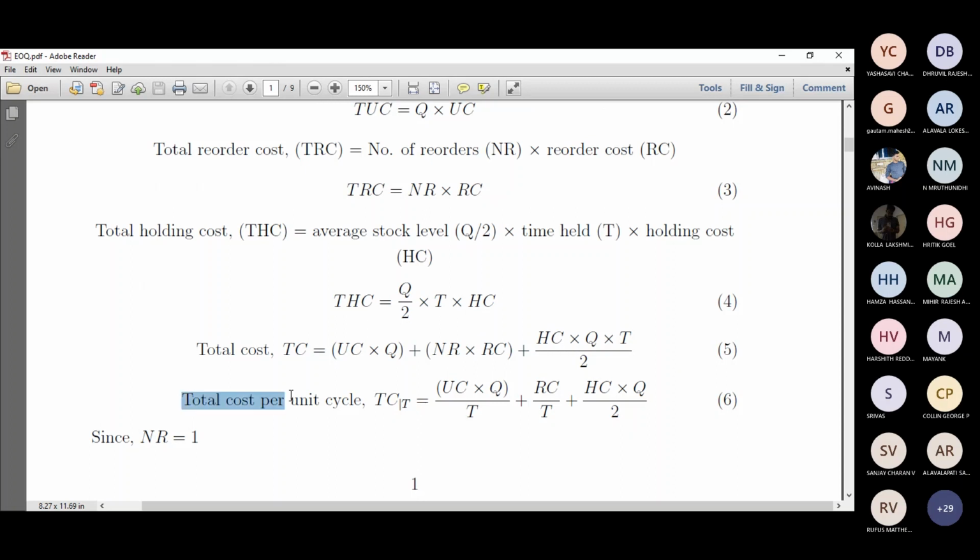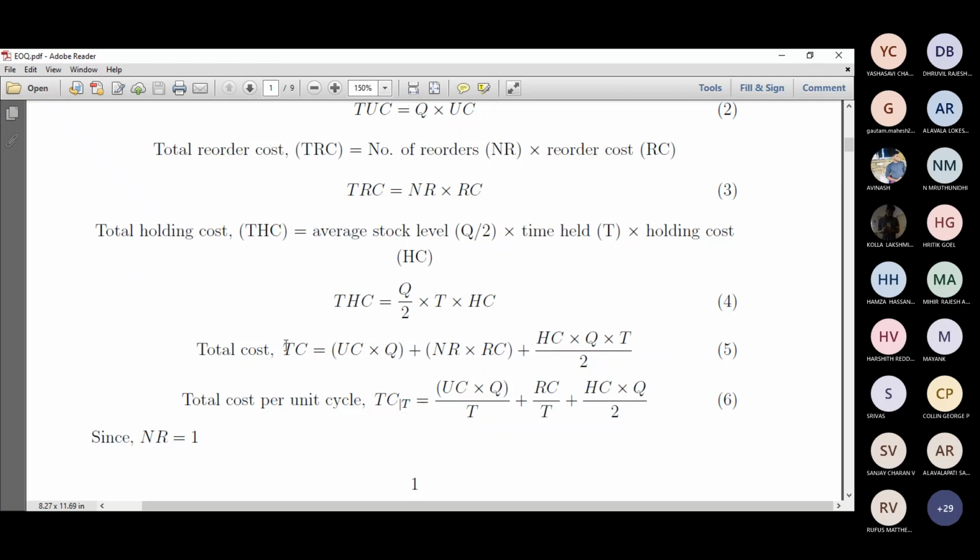Then total cost per unit cycle, right? So total cost per cycle, or total cost per annum, per cycle time T. It could be 3 months or 6 months, whatever. That particular cycle time is given here.